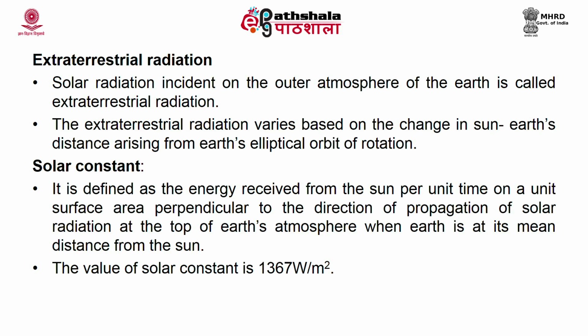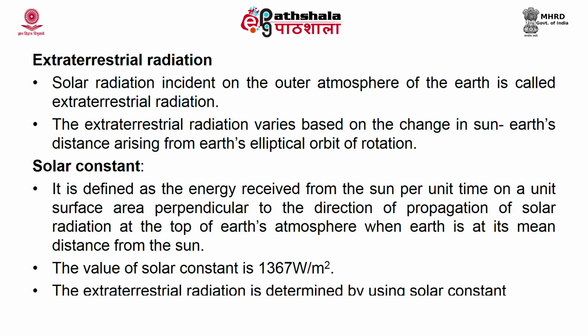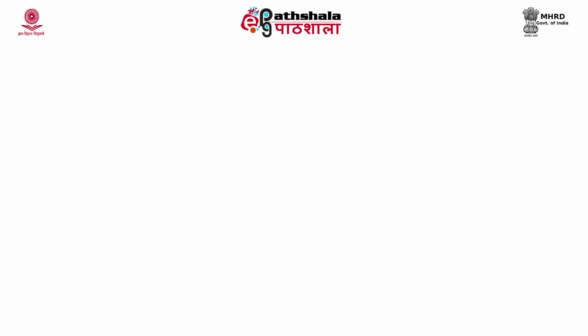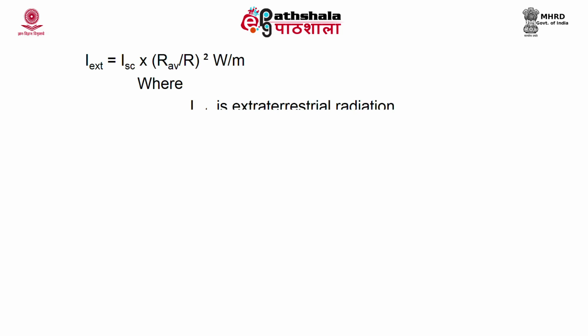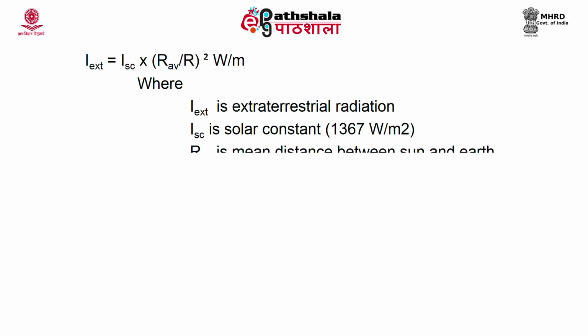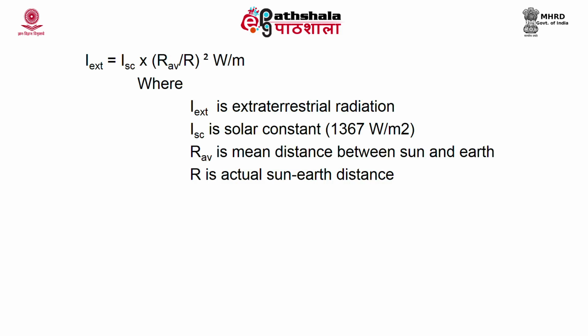Now, the extraterrestrial radiation can be determined by using this solar constant. I_ext is equal to I_SC multiplied by (R average by R) all square, where I_ext, that is the extraterrestrial radiation, I_SC is the solar constant, R average is the mean distance between the sun and the earth, and R is the actual sun-earth distance.